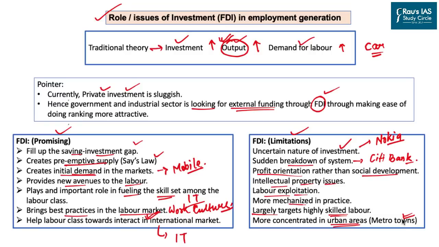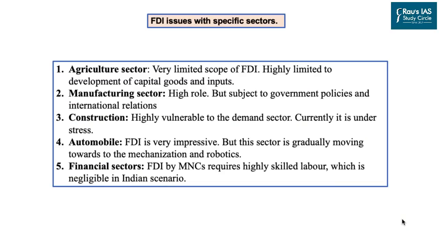So given these limitations, let us look into what specific issues there are when it comes to FDI and employment. The first one is the sector-wise approach, where we will talk about agriculture. Well, it has a very limited scope because FDI is not permitted in the agriculture sector. When it comes to manufacturing, FDI can play a high role in developing employment, but again it is subject to government policies and, of course, your international relationships.